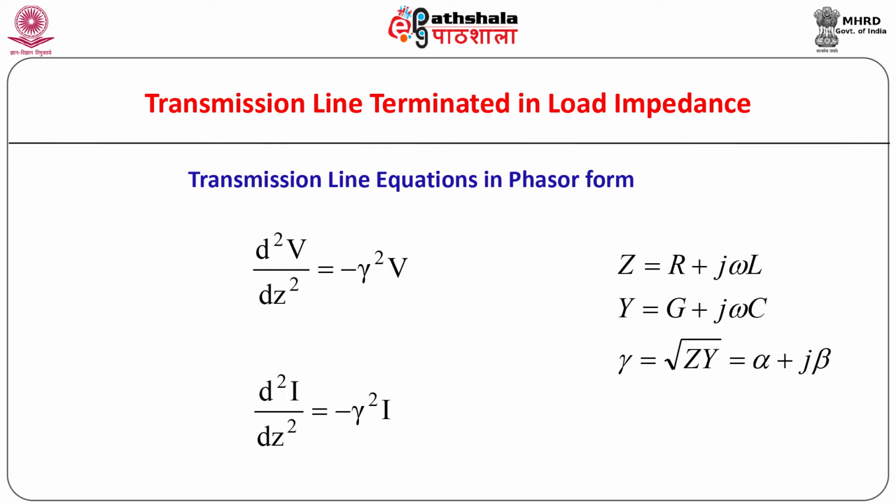In the earlier module, we had derived the transmission line equations in phasor form, which involve voltage and current in phasor form at a distance z from the source end and also the propagation constant gamma as shown. In these equations, the propagation constant gamma in general depends upon the transmission line parameters, namely R, L, G and C, and frequency of the signal.